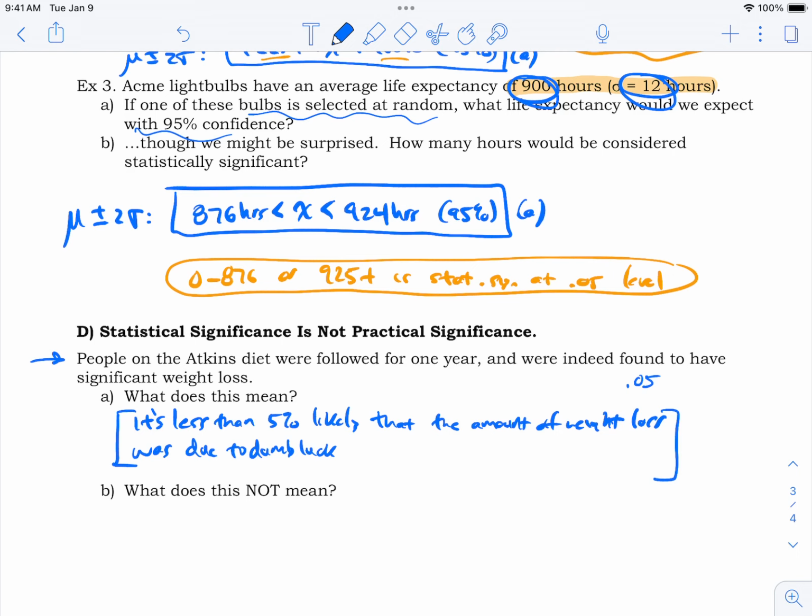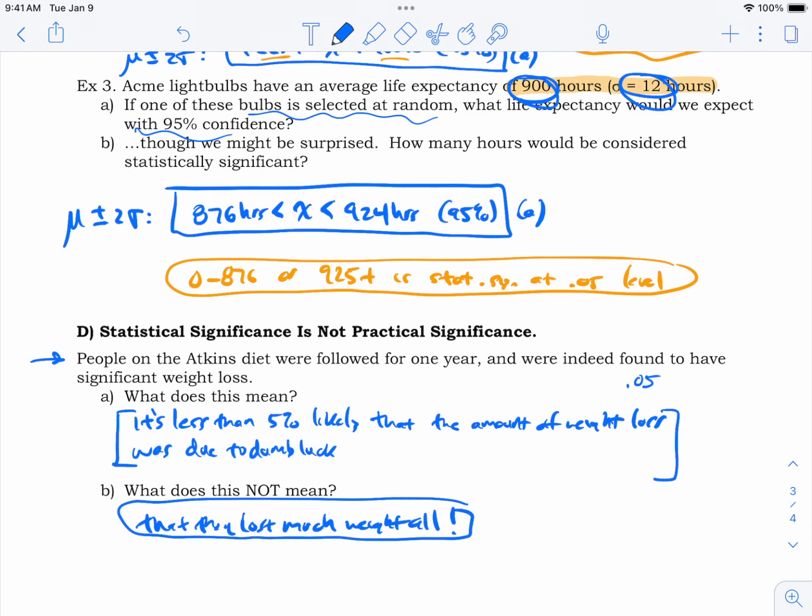Well, what's outside the realms of chance? Turns out you don't have to lose much weight for it to be outside the realms of chance. So what it does not mean is that they lost much weight at all. It would not take much weight loss to say that it was less than 5% likely that it was a chance result.